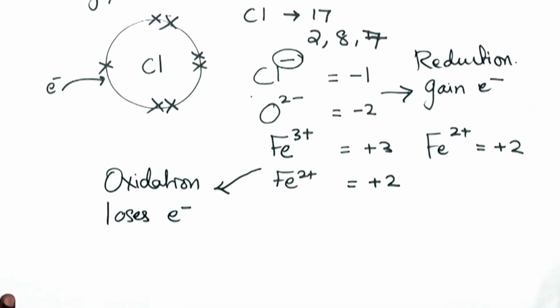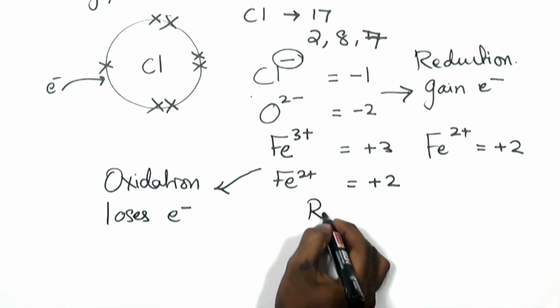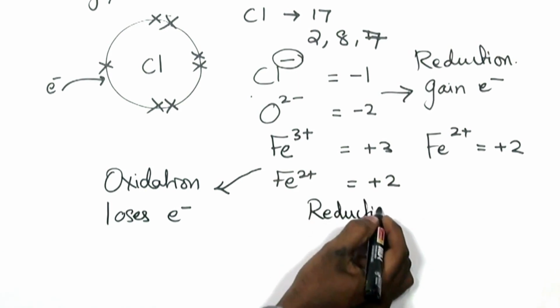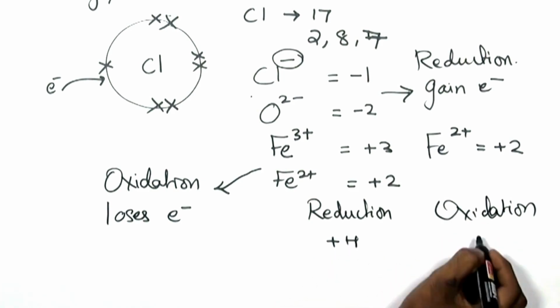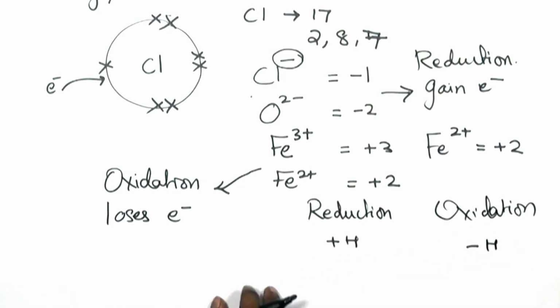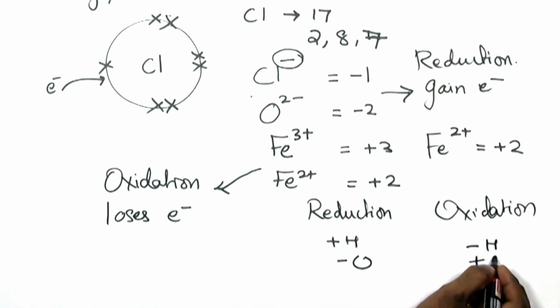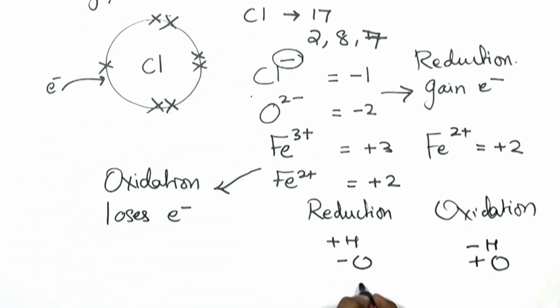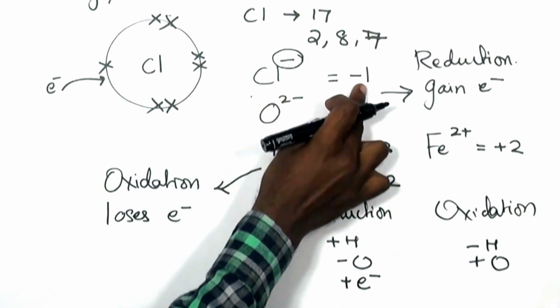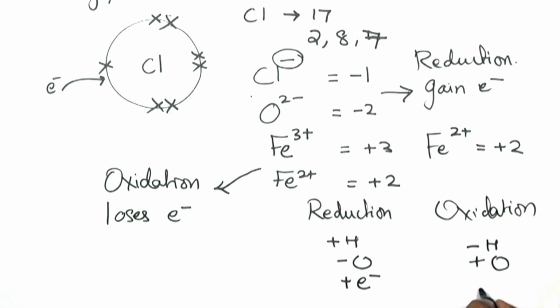Now we have modified definitions for reduction and oxidation along with the previous two. Let's summarize it. Reduction, oxidation. Reduction is gain of hydrogen, oxidation is loss of hydrogen. Reduction is loss of oxygen, oxidation is gain of oxygen. And with respect to the electrons concept, what we learned right now, reduction is gain of electrons. In case of chlorine and oxygen, gained electrons. Oxidation is said to be loss of electrons.